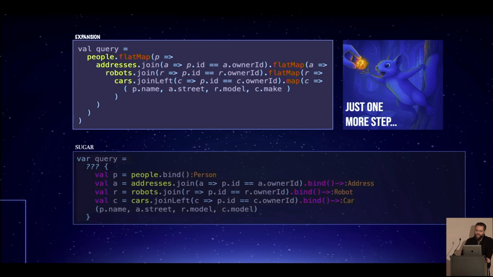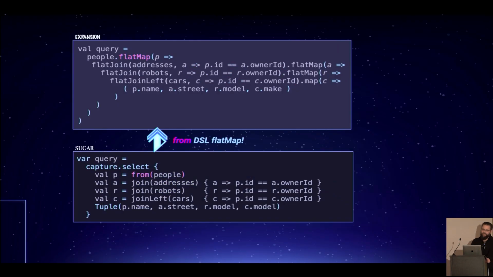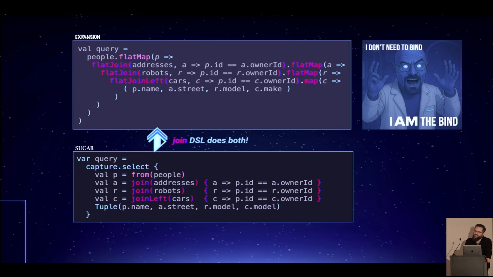Now, we need just one more step until we could create something that is really a lot of fun, which is this. A from function can be a flat map or bind, and then the joins can actually do both. Because if you've ever thought about what a join is, you don't actually need to ever do anything other than a bind after a join, right?